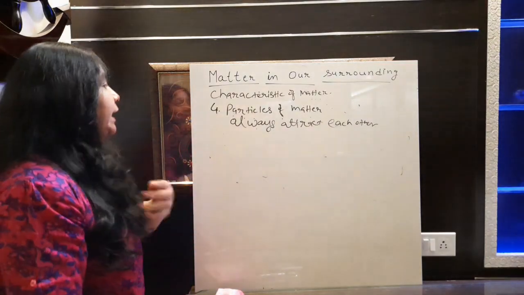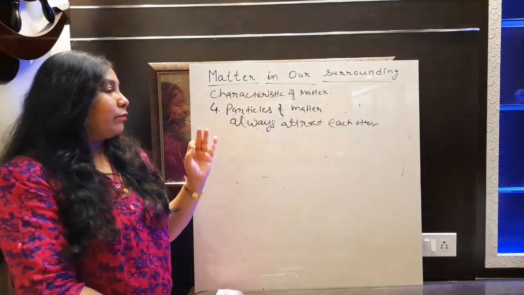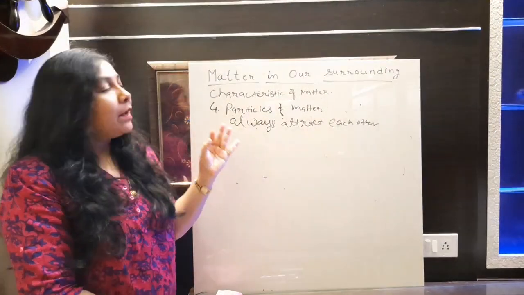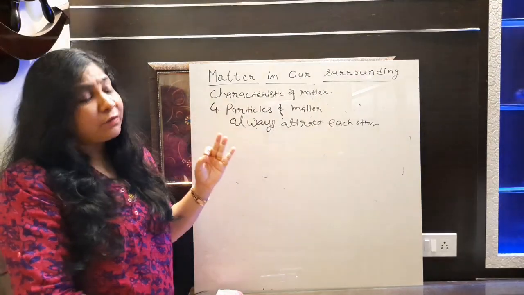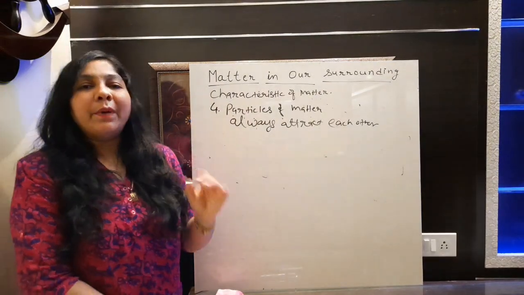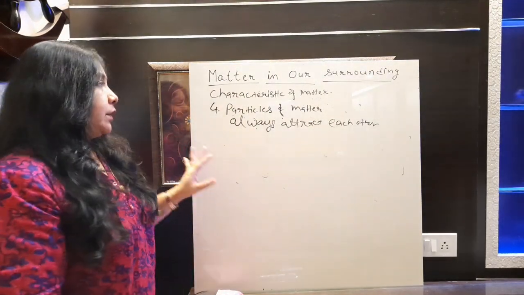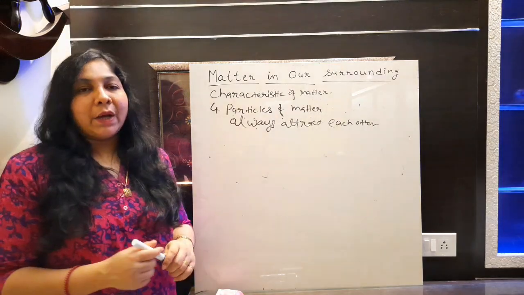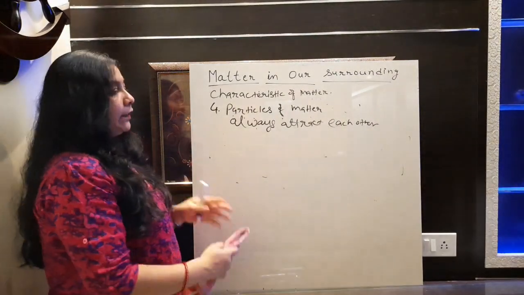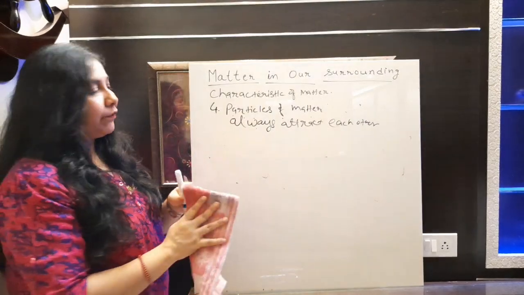Fine. Okay, so these are the four characteristics that we discussed here. Particles of matter have space between them. Particles of matter are very, very small. Particles of matter always attract each other, and particles of matter are continuously moving. Fine. Now we will talk about the characteristics of matter and how we can divide matter into different groups.